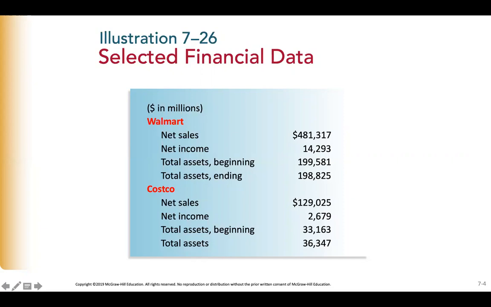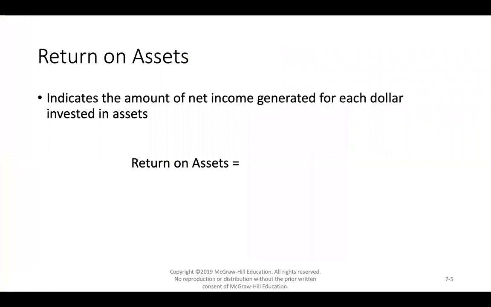A more comparable measure of profitability than net income is return on assets. It's also called ROA. ROA indicates the amount of net income generated for each dollar that the company invests in assets. ROA is calculated by net income divided by average total assets. Average total assets, again, is the beginning total assets plus the ending total assets divided by 2. Do not take just the ending total assets. It's the average total assets.